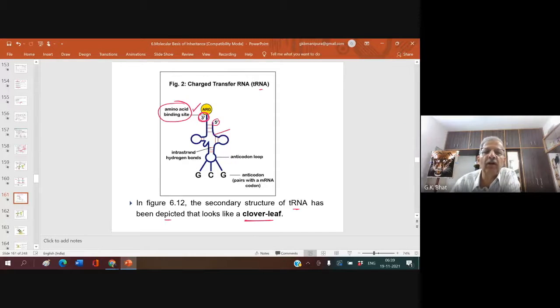What is this actually? It is a tRNA. Understood? And what are these? Anticodon. And this anticodon pairs with the codon of mRNA. Understood? Clear?